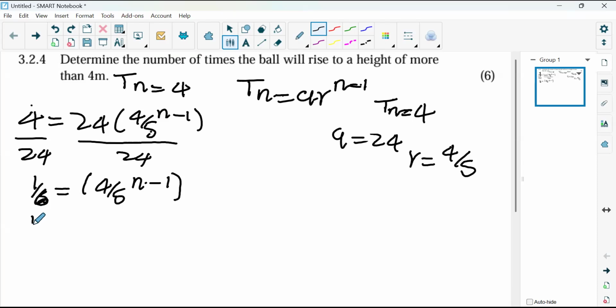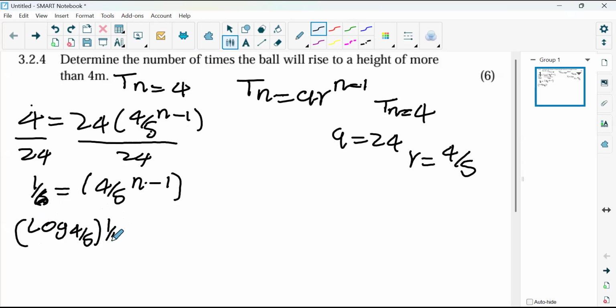If you put the log, it is going to steal our exponent here, so we're going to have n minus 1. And then the base is going to be 4 all over 5, so you have log base 4 over 5 of our number, 1 all over 6.